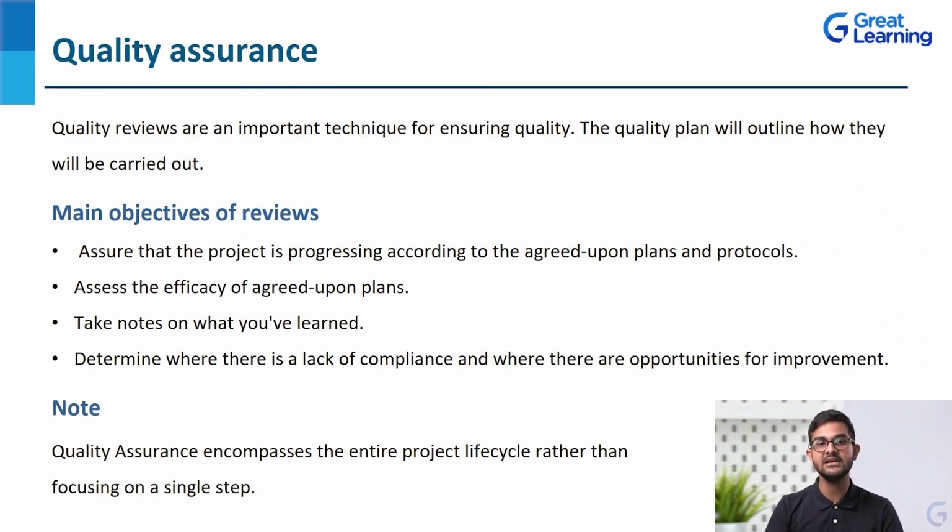Then assess the efficacy of agreed upon plans. To what extent are we meeting the agreed upon plans? We will never be able to meet it at 100%. There will always be some mismatch. But to what extent we are meeting, all those things should also be documented, and that is basically part of your quality assurance, ensuring the quality. Are we following it or not? Then take notes on what you have learned so that you can use it in upcoming projects.